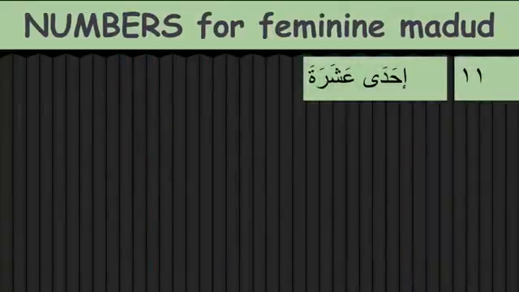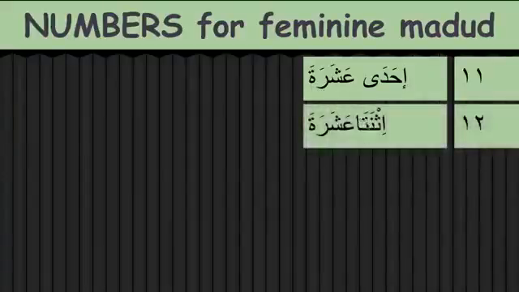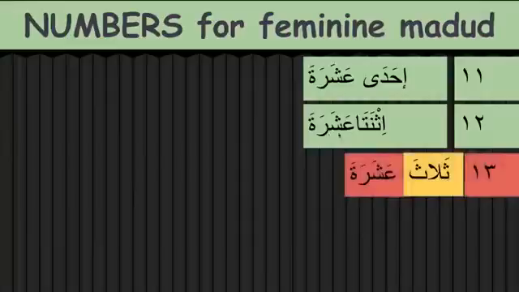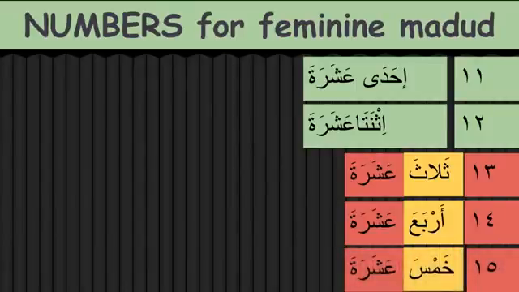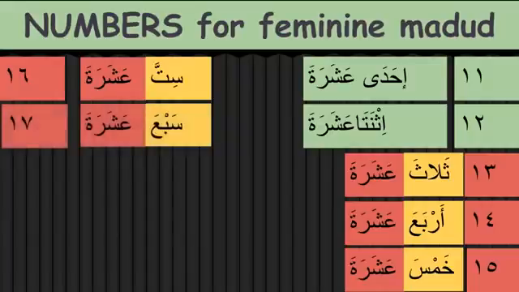So for the feminine, we have the feminine form of 1, which is ihda. So the masculine form is ahada and the feminine form is ihda. Ashara will have a ta marbuta to show it is masculine. So ihda ashara, ithnata ashara. So again, when the teens come and the genders change, the first number will be masculine. Thalathata asharata, thalatha asharata, arba'ata asharata, khamsa asharata, sitta asharata, sab'a asharata,